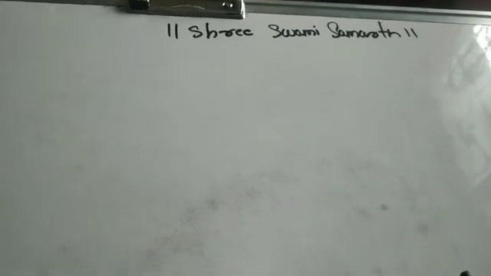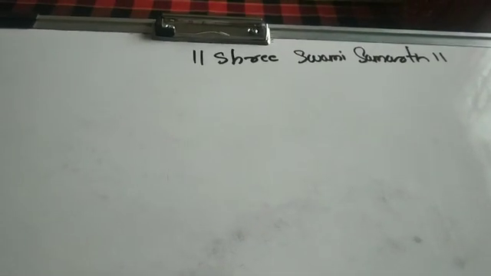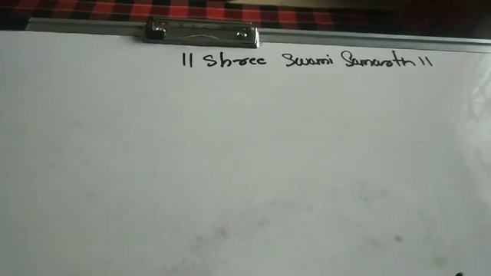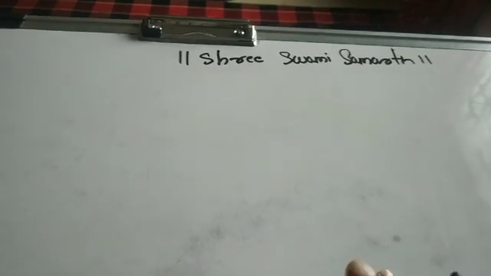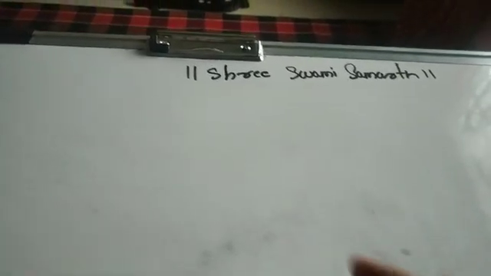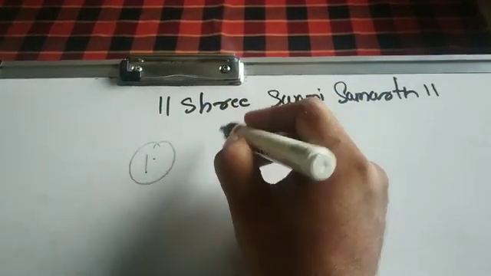So today we are going to see the chemical properties of alcohols. In this, basically we are going to learn the reactions by the cleavage of the OH bond and by the cleavage of the C-O bond, right? So here we are going to see two kinds of cleavage. First one, you all can note it down.